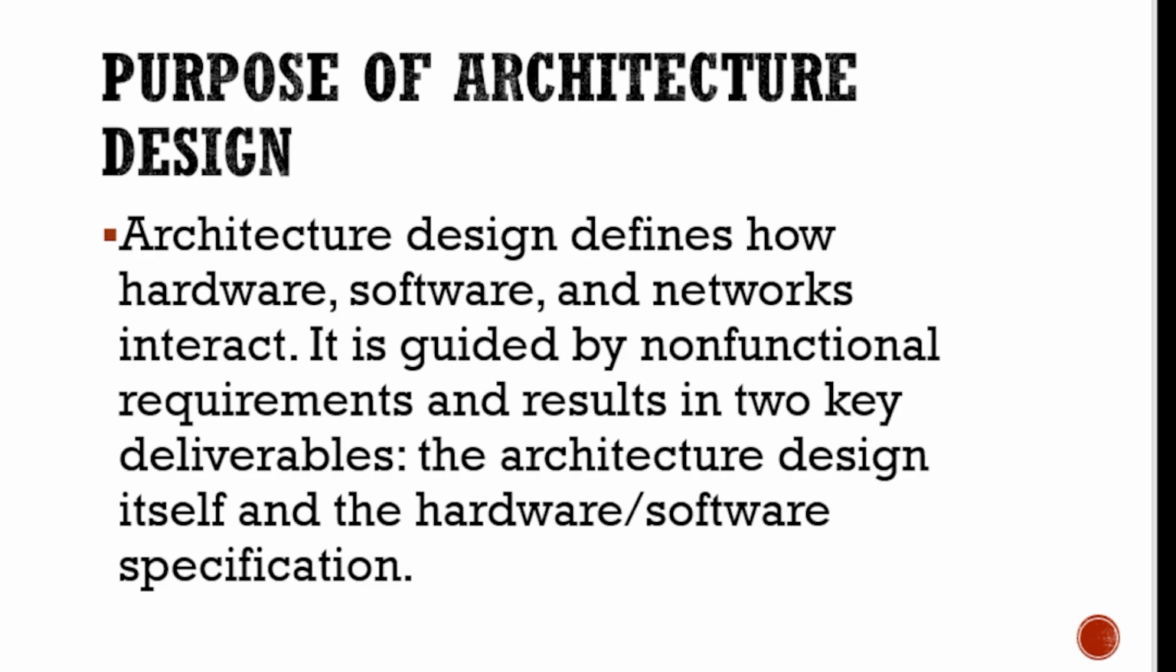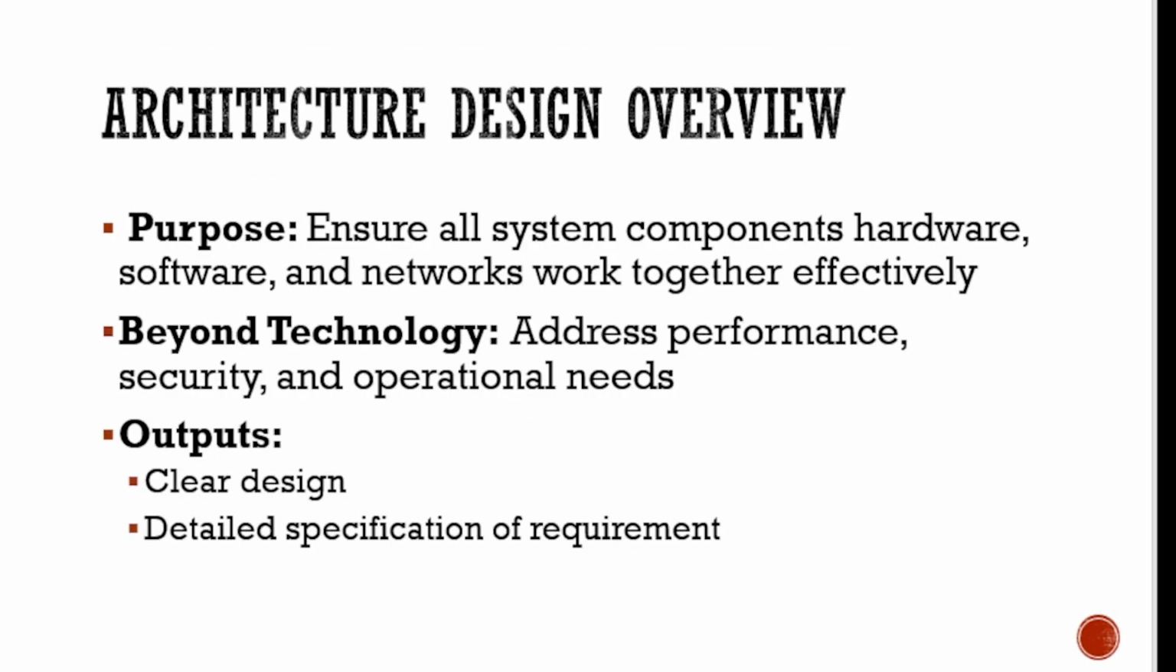Architecture design defines how hardware, software, and networks interact. It is guided by non-functional requirements and results in two key deliverables: the architecture design itself and the hardware and software specification. The purpose of architecture design is to ensure that all system components, hardware, software, and networks work together effectively. It's not just about technology, it's about meeting performance, security, and operational needs. The outputs are a clear design and detailed specification of what's required.